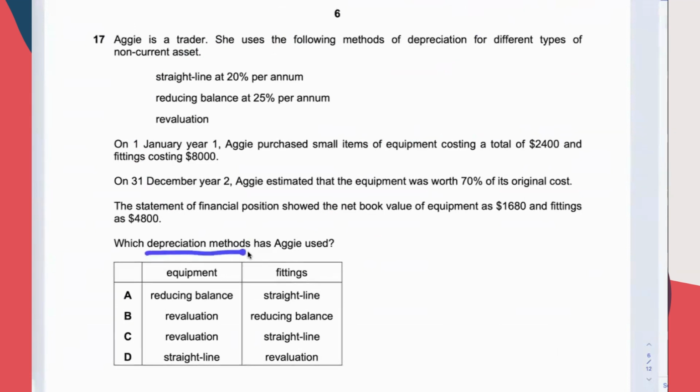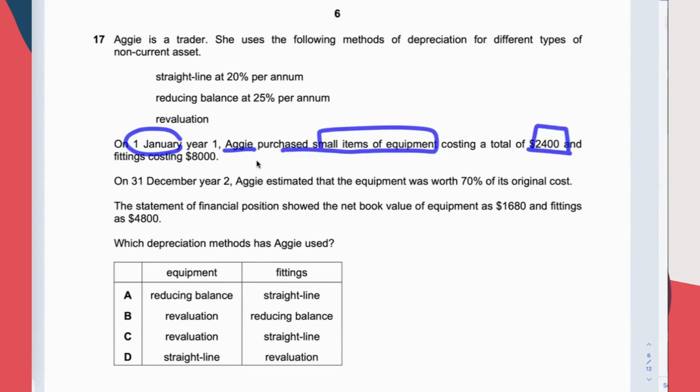Which depreciation method has AGI used? Following method for different types of NCA: straight line, reducing, revaluation, January 1st. AGI purchases more items of equipment costing a total of 2,400, and fittings costing 8,000. Okay, equipment and fittings, small items. So I believe that they are going to use revaluation.